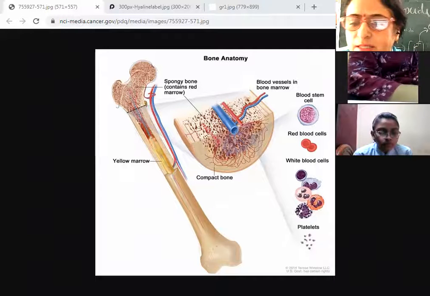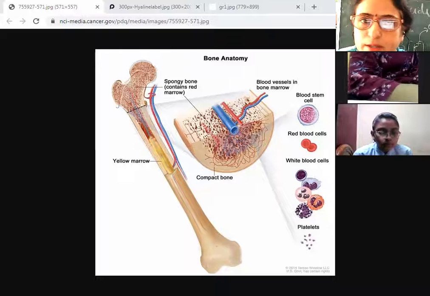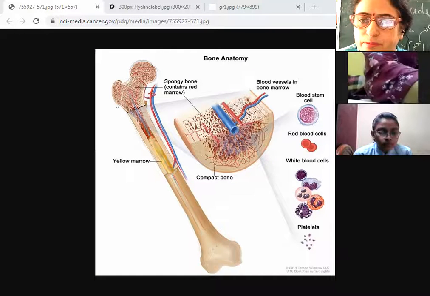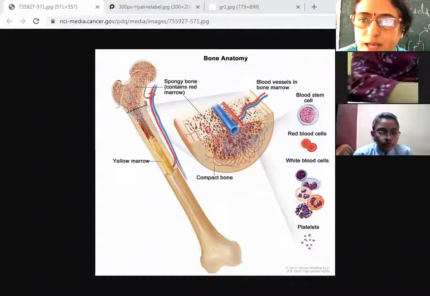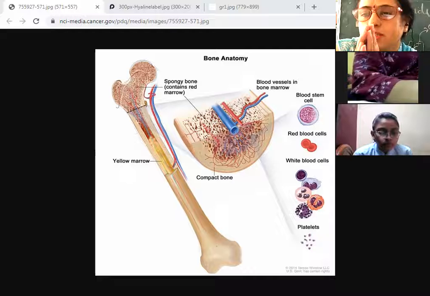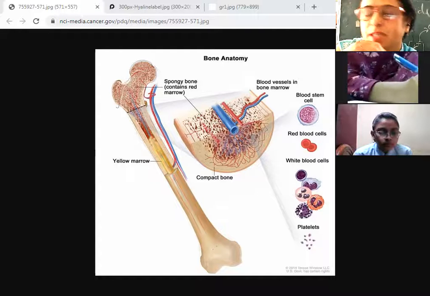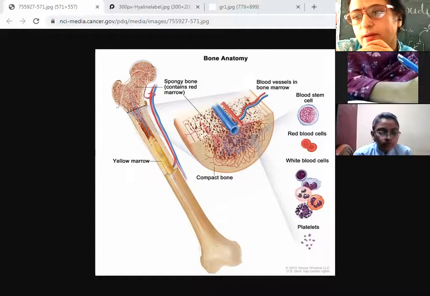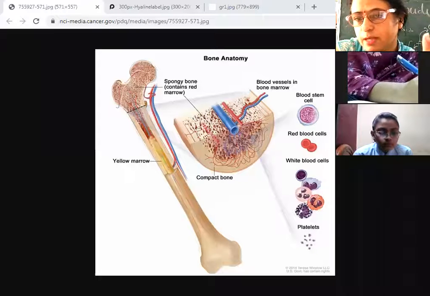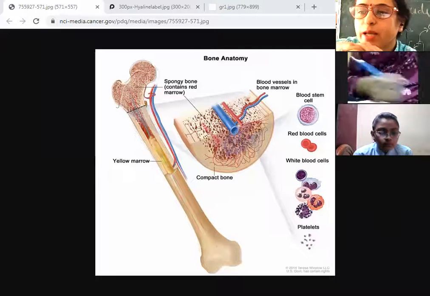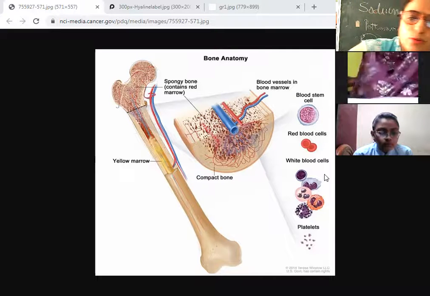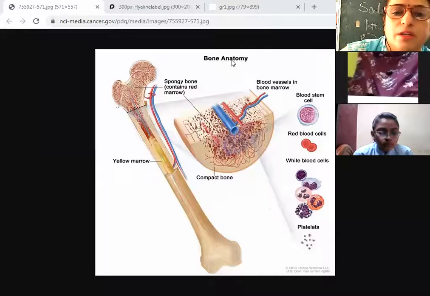You must have discussed it. What is the system called, the framework of the bone? Skeleton system. Yes, it is called the skeletal system. The structural and functional unit of the skeletal system is the bones, and there are bone cells which make up the bones. Now, if we try to analyze the structure of bone, you can have a look at the bone through this image shared on your screen.